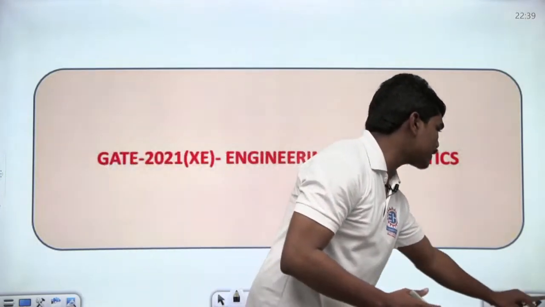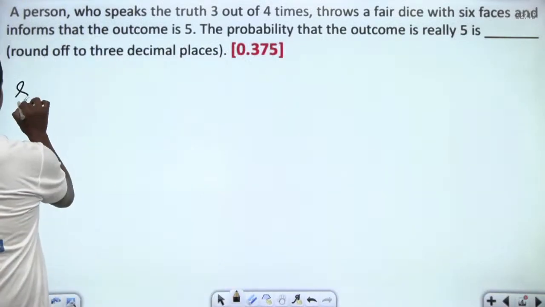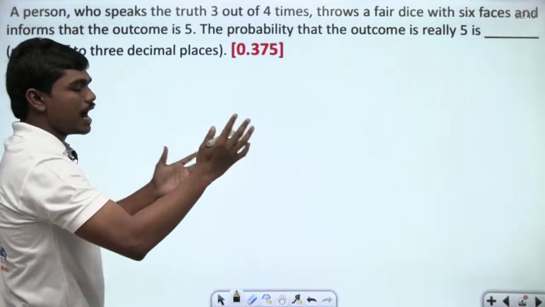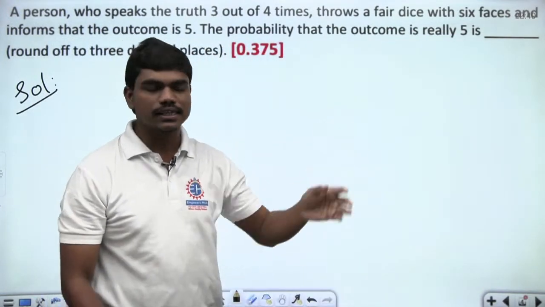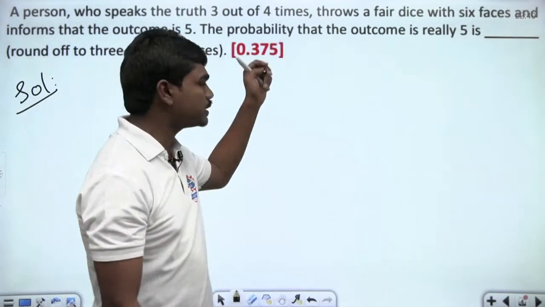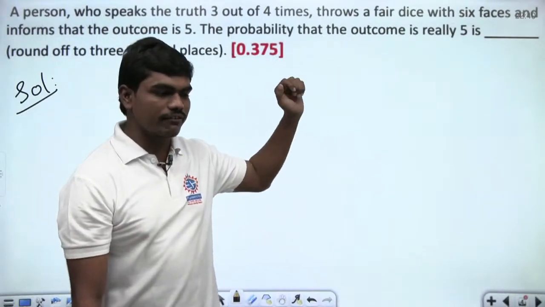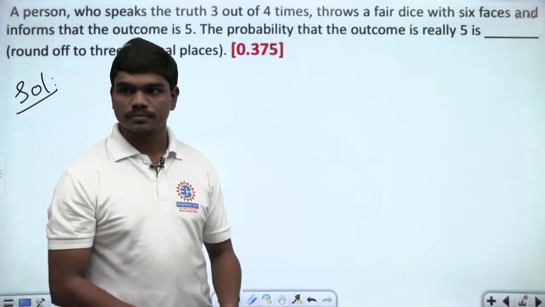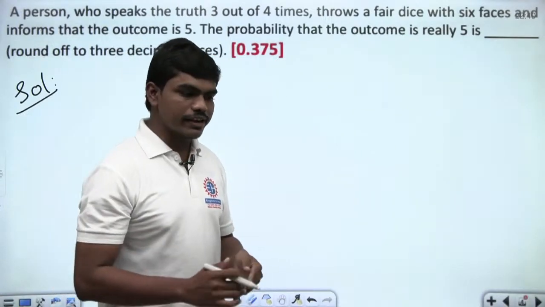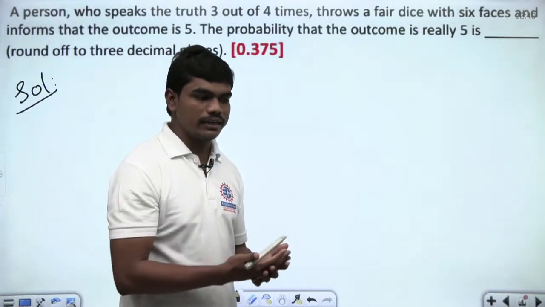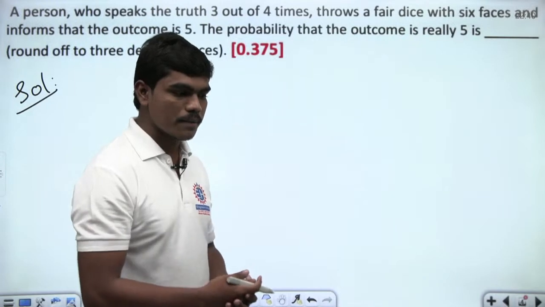So let us straight away go for the first question. This is the first question that is with us. Anyhow, I am going to provide the detailed solution for you, and for the time's sake, if someone got the answer as 0.375, then that's that. Please tell me how many of you got this answer as 0.375. Please respond, be quick. I would like to know from you.